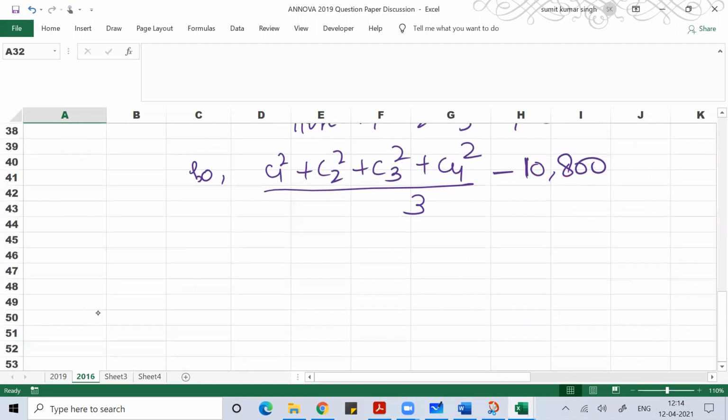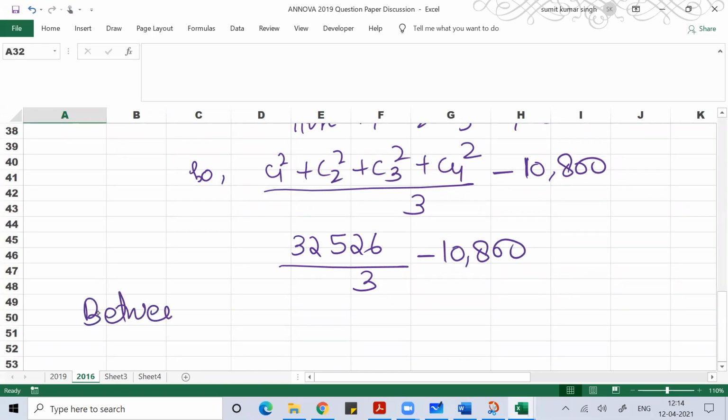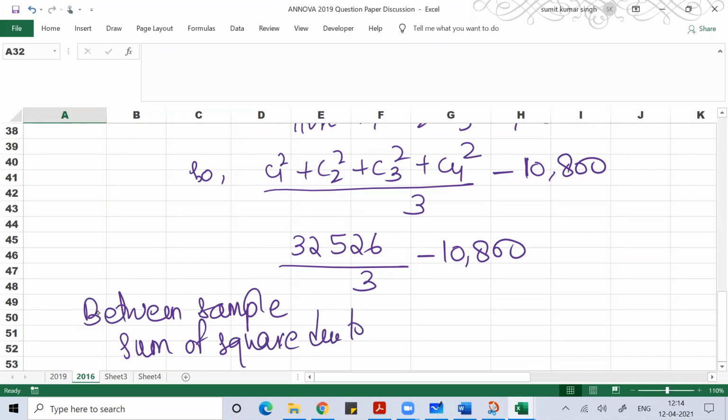32,526. So 32,526 divided by 3 minus 10,800. So between sample sum of square due to salesman is how much? So 32,526 divided by 3, okay, minus 10,800. So you'll get 10,842 minus 10,800. So you get the value.